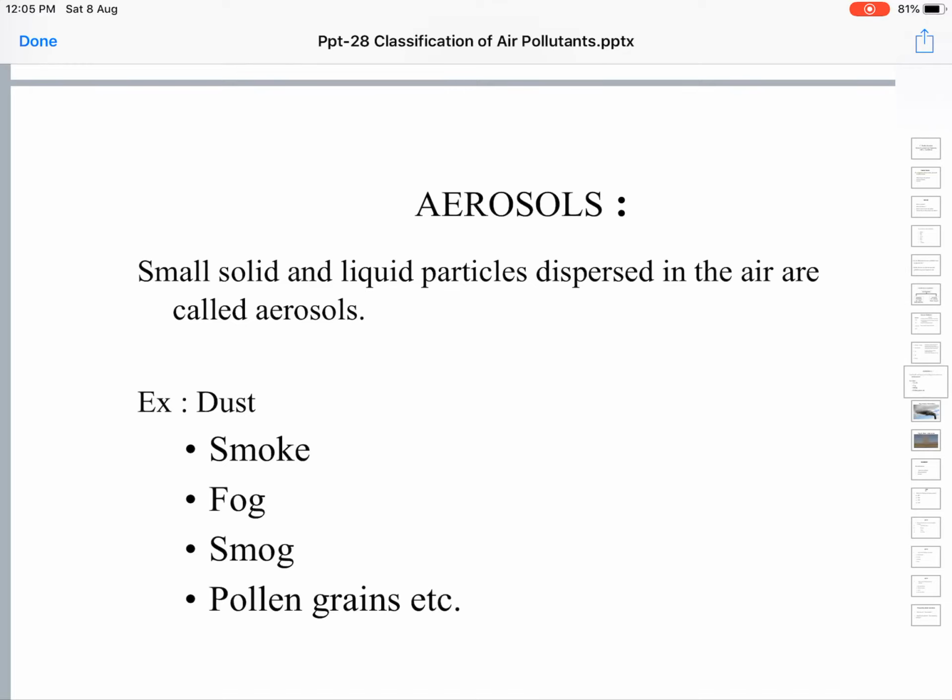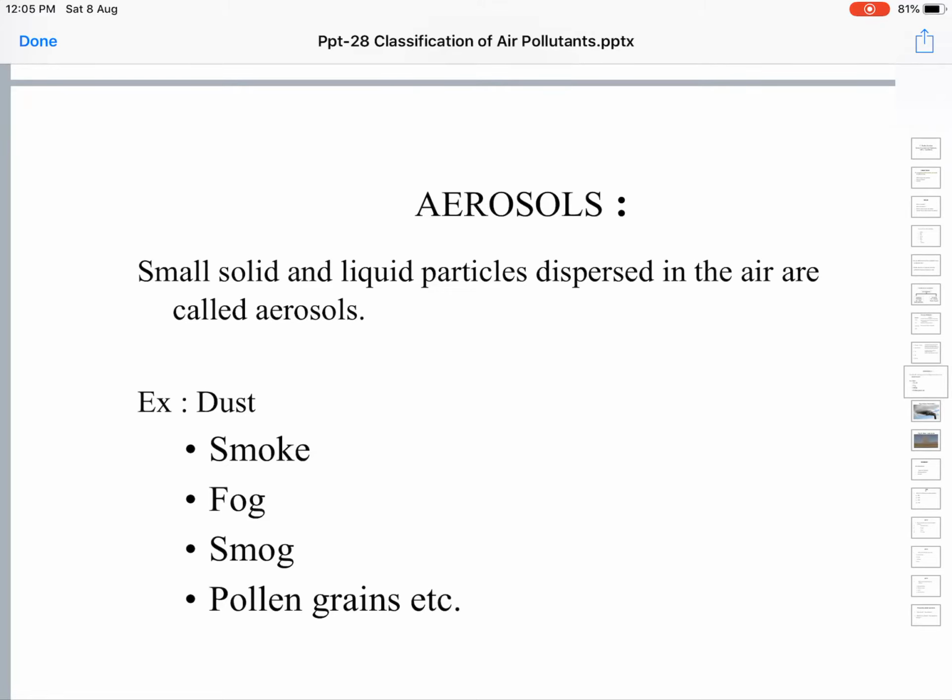Dust is formed and it keeps on floating in the air, it hangs in the air, it is of colloidal dimensions. Dust will be there almost everywhere. There is no place we can see where dust is not present. Next example of aerosols is smoke.